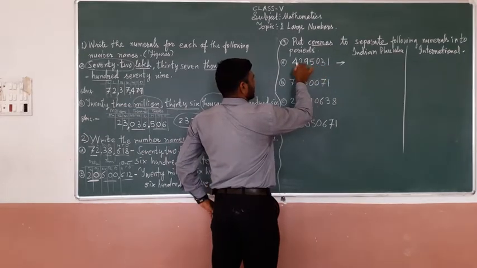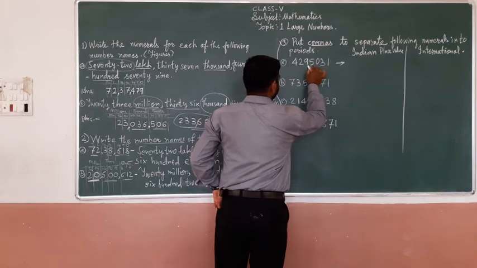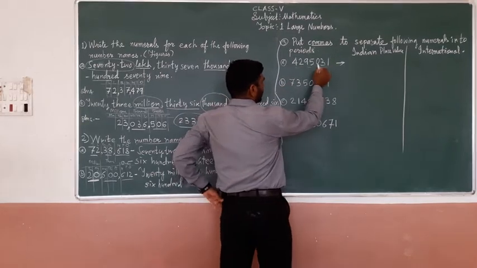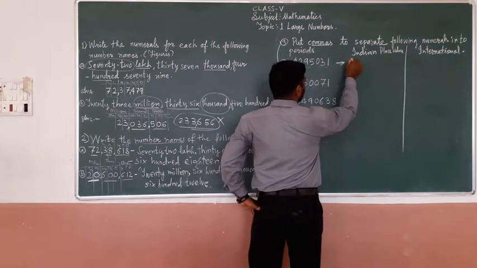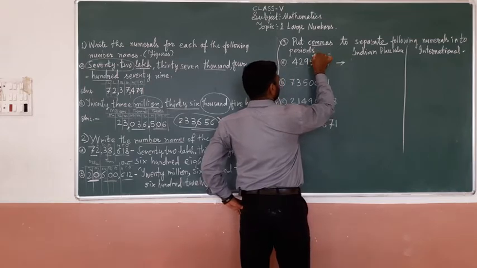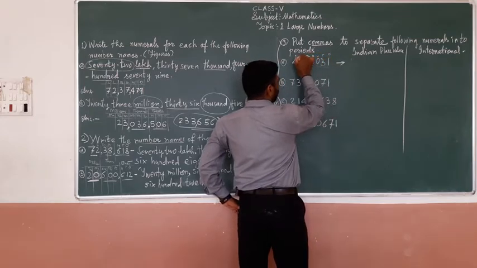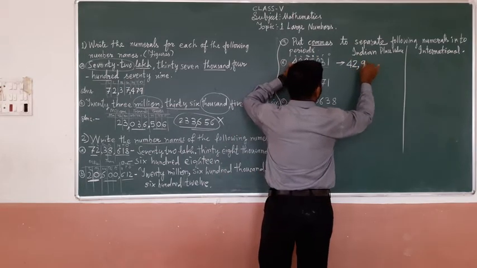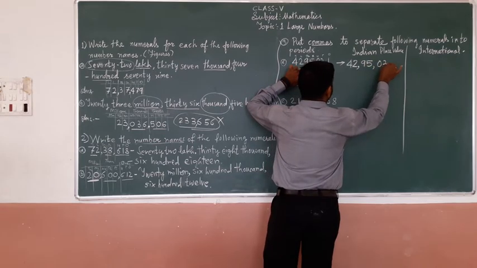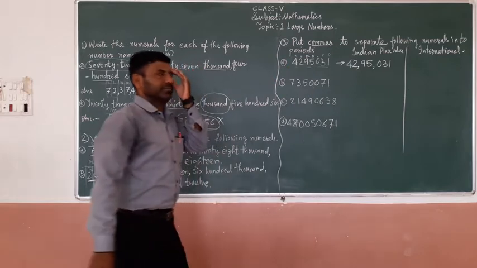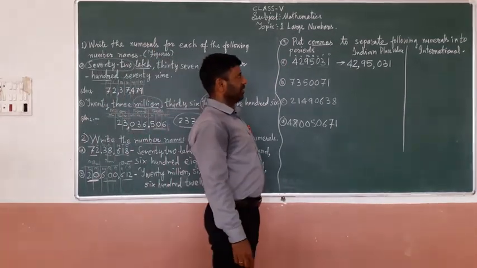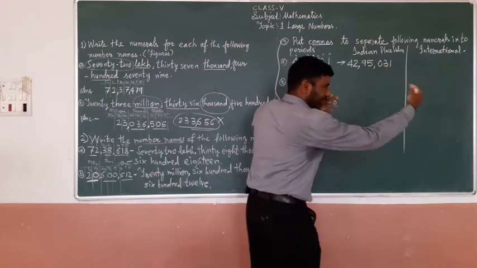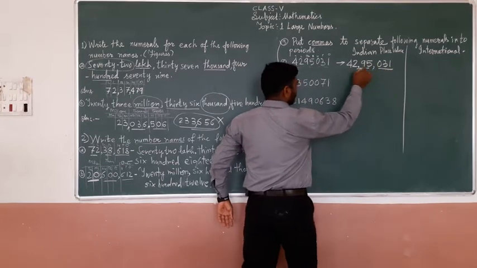See, 1, 2, 3, 4, 5, 6, 7 digits are there. We know that 7 digits mean lakhs, 10 lakhs. So first 3, then 2, from right to left: ones place, 100,000, 10,000, lakh, 10 lakh means 42 lakh 95,031. Simple. Understand? It's very easy. In Indian place value, from right to left, after 3 digits put comma, then after 2 digits comma, likewise.